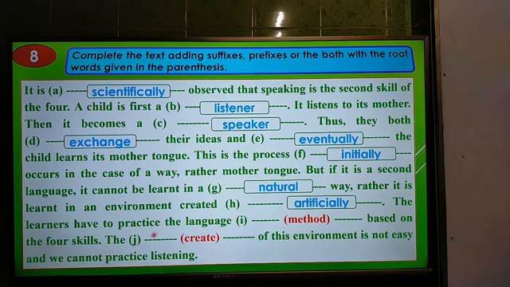The learners have to practice the language. Here the verb is practice, so we have to use an adverb, methodically, based on the 4 skills. The dash, the create. Here after the article we have to use a noun. The noun of create is creation. The creation of this environment is not easy, and we cannot practice listening.